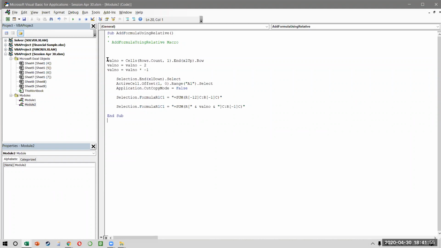So two important things. One is you have to calculate the last row, and then that last row somehow has to be put inside your formula like this, right? This is very important. So this is not needed. I'll just comment this out. This is the part that you require. Calculate the n row, put the n row in the formula that you want. Okay? That is how you make dynamic formulas in Visual Basic.